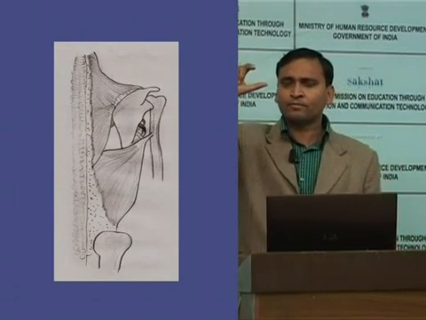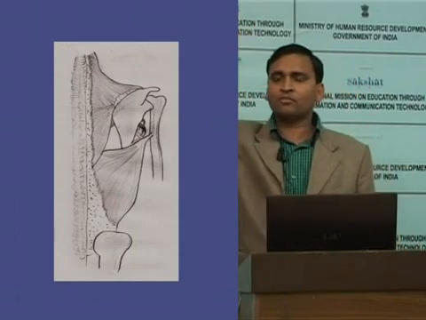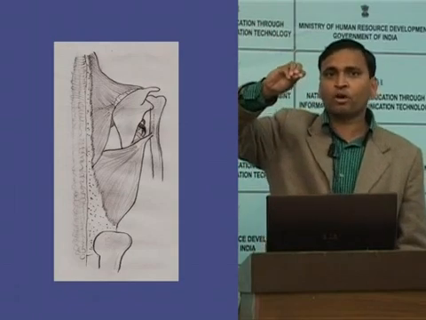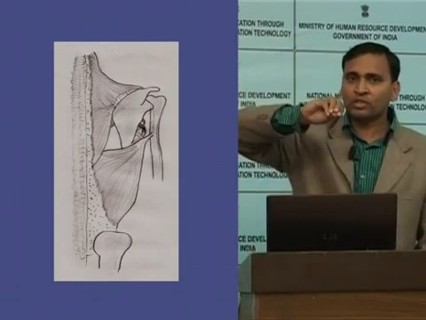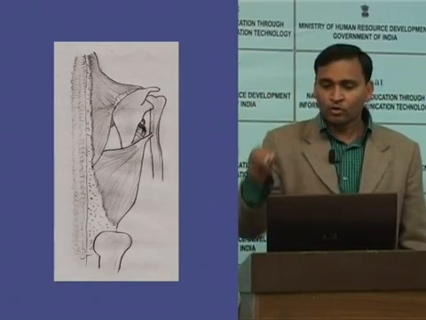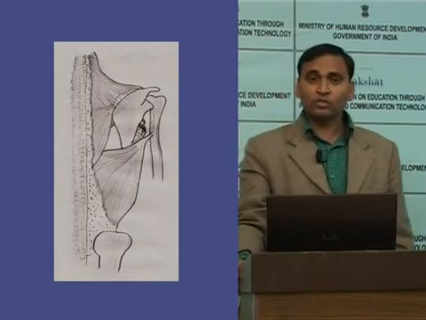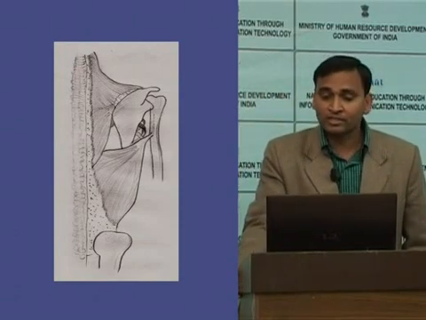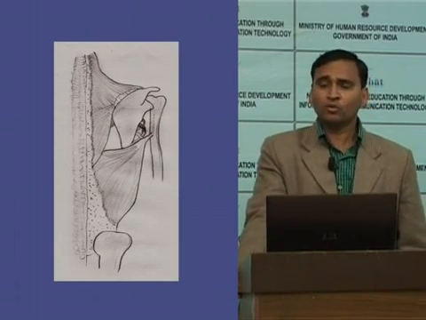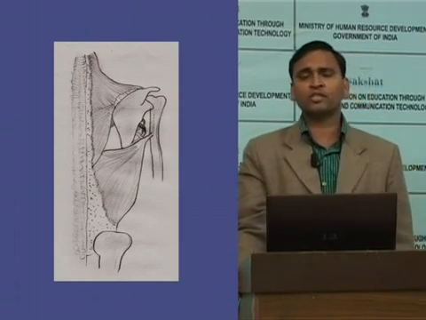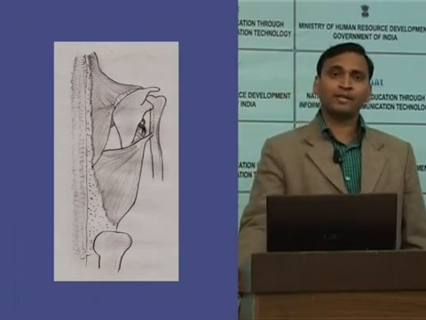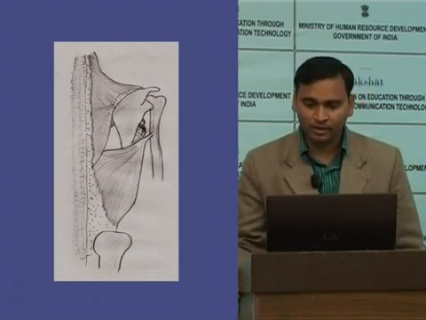Lower 6 thoracic vertebrae means we have 12 thoracic vertebrae, so if we leave the first 6, it means from the 7th, from the 8th, from the 9th, from the 10th, from the 11th and the 12th thoracic vertebra. So latissimus dorsi originates from thoracic 7 to thoracic 12. It originates from the spinous processes of T7 to T12.